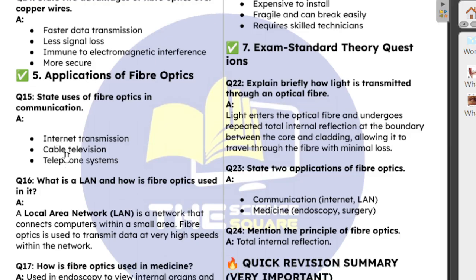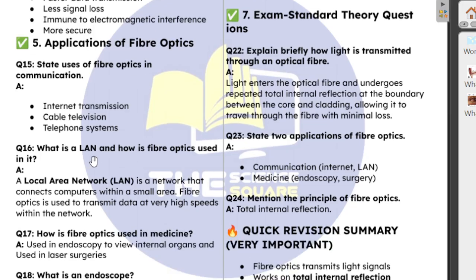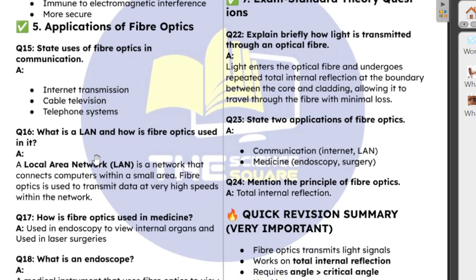Now, what is a LAN and how is fiber optics used in a LAN? LAN stands for local area network. It's a network that connects computers within a small area. Fiber optics is used to transmit data at very high speed within the network. Sometimes you see communication within a particular office, which is a small area, but within that, they don't necessarily need to use the same internet they use to communicate with somebody in London.